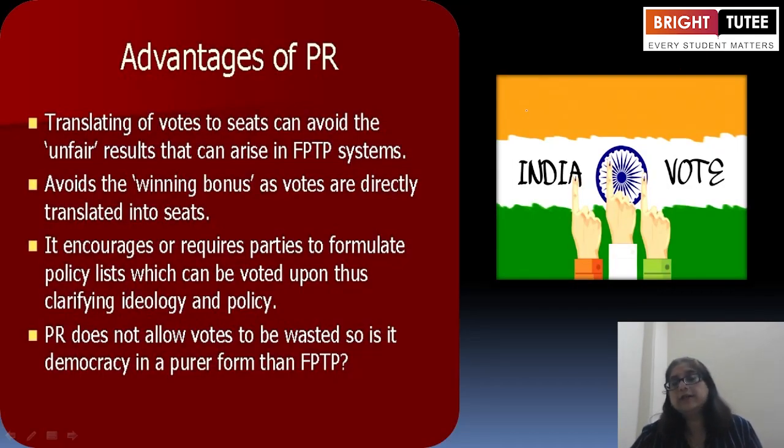Now, what is the advantage of proportional representation? Translating votes to seats can avoid unfair results that can arise in FPTP systems, and it avoids winning governments without a majority of votes, as votes are directly translated into seats. It encourages or requires parties to formulate policy lists which can be voted upon, thus clarifying ideology and policy. And PR does not allow votes to be wasted, so it is democracy in a purer form than FPTP.